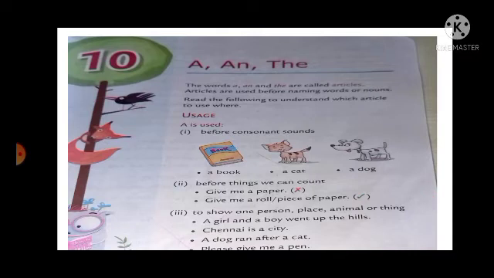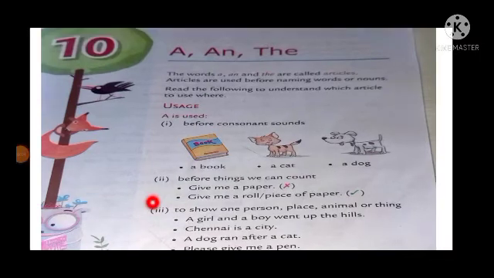So here the article a is used before a girl, a boy went up the hill. Chennai is a city. For the city, a is used. Then the next one, a dog ran after a cat.